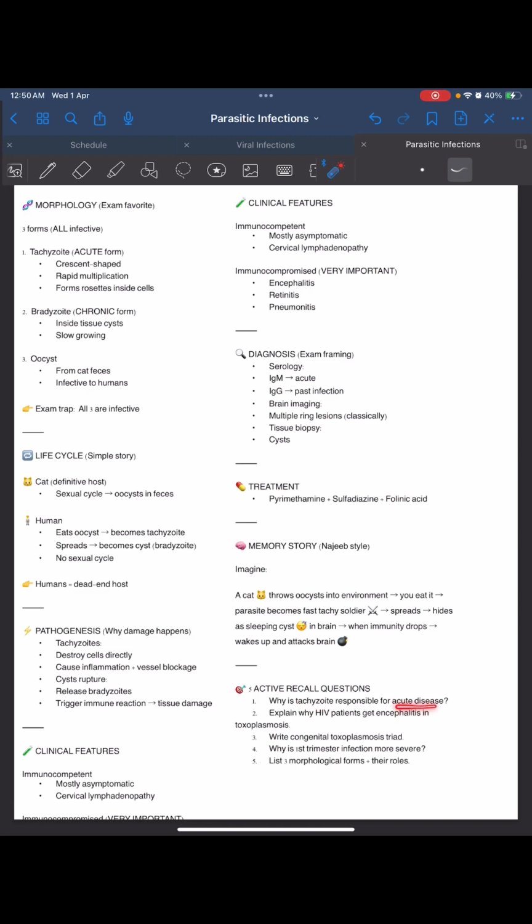Why is tachyzoid responsible for acute disease? Because it is rapidly multiplying, and it will destroy the cells directly. It will cause inflammation and vessel blockage. Explain why HIV patients get encephalitis in toxoplasmosis. It is because their immunity is low, their CD4 count is low. Then what will happen? The cysts in the brain will rupture, and they will cause encephalitis.